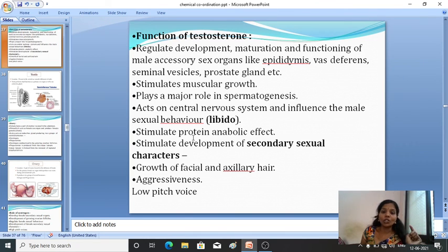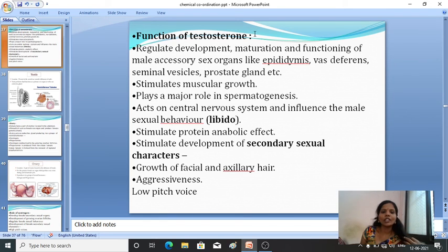Then it has a protein anabolic effect. It stimulates the development of secondary sexual characters, so it is responsible for maintaining the secondary sexual characters in males, such as the growth of facial and axillary hair, aggressiveness and a low pitch voice. All these characters are mainly due to the secretion of the male sex hormone, testosterone.